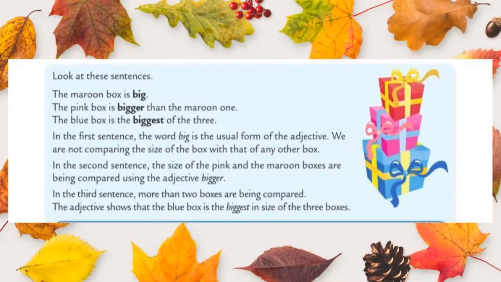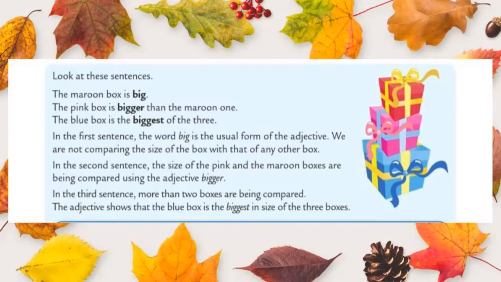The maroon box is big. In this example, we say that the maroon box is big. That's all. So the adjective is big. This is positive degree because we are not comparing with anyone. Just we are telling that the maroon box is big. That's all. And the next one is the pink box is bigger than the maroon one.